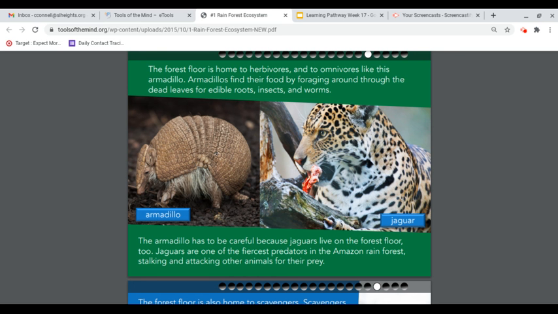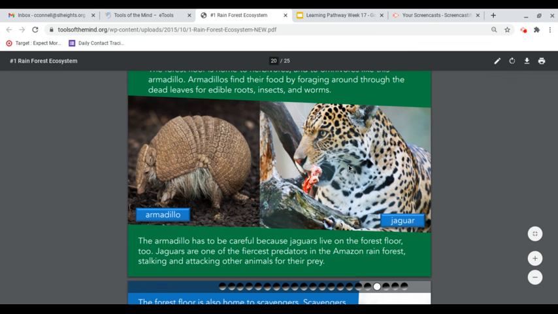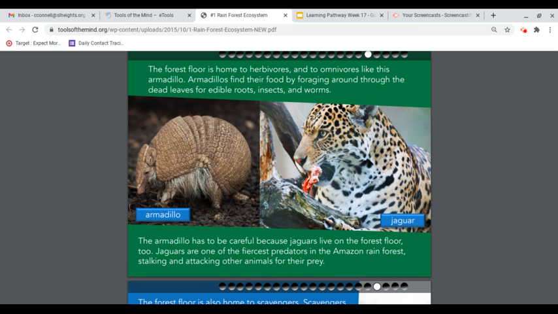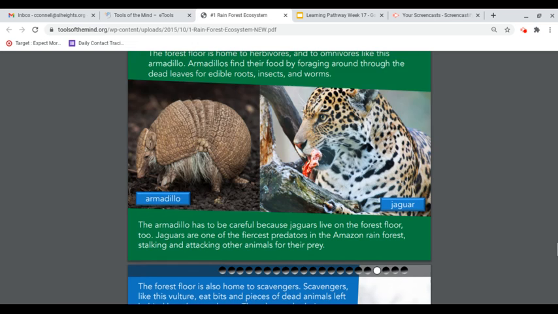Armadillos find their food by foraging around through the dead leaves for edible roots, insects, and worms. The armadillo has to be careful because jaguars live on the forest floor too. Jaguars are one of the fiercest predators in the Amazon rainforest, stalking and attacking other animals for their prey.